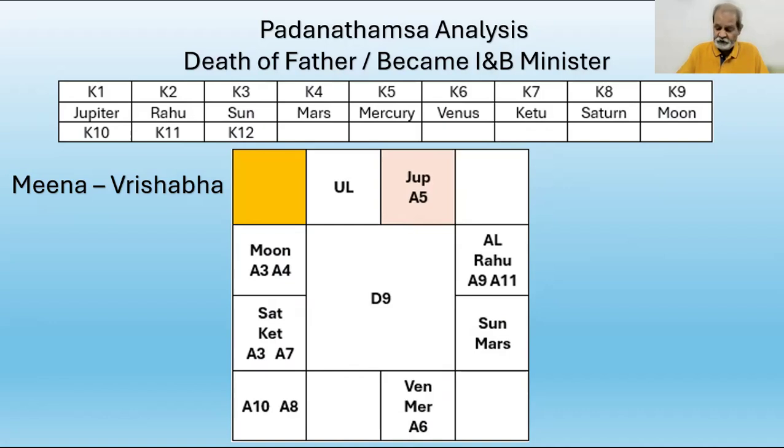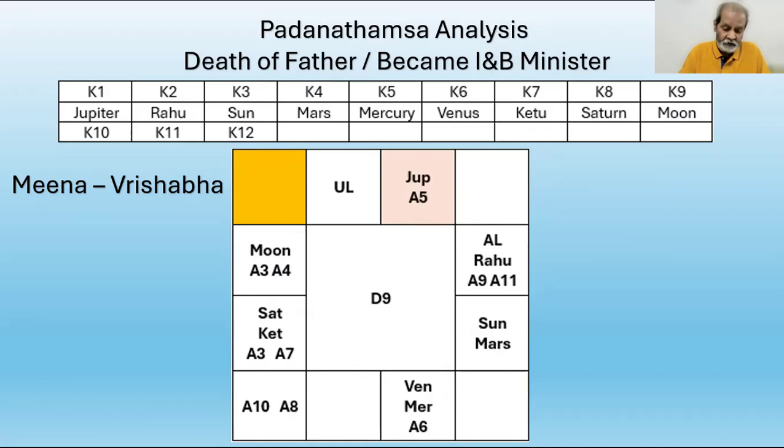The Moon is the ninth Dashakaraka and also the lord of Karkataka, which is A9. A9 is eighth from A8 Dhanus. Venus and Mercury are also in mutual aspect with the Sun and Mars in Simha.